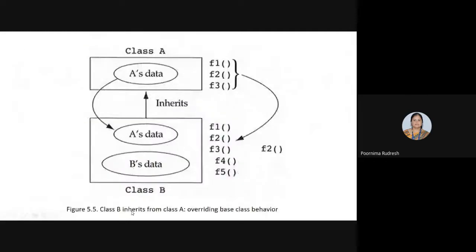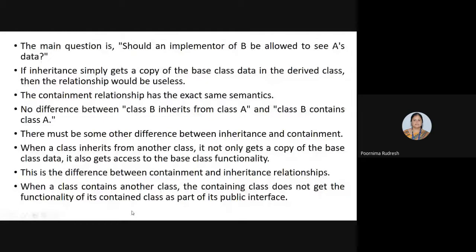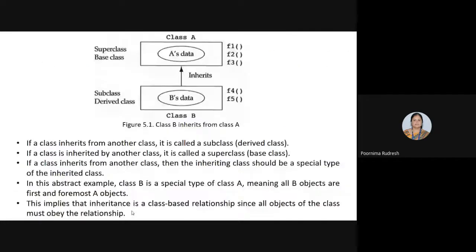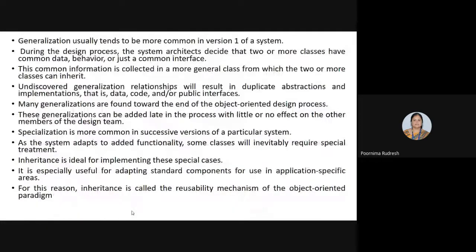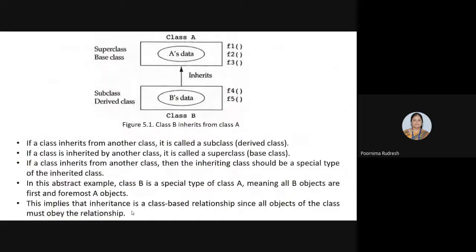So what did we discuss in the previous class? In the previous class, I gave the introduction to inheritance relationship. What is inheritance relationship? What are the two main purposes of inheritance relationship? Then I explained generalization and specialization, and how one class will inherit the properties from the other class. I explained the subclasses, superclasses, or base class and the derived class by considering this diagram.